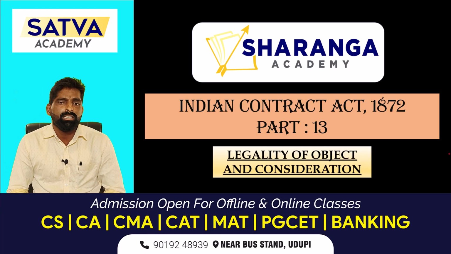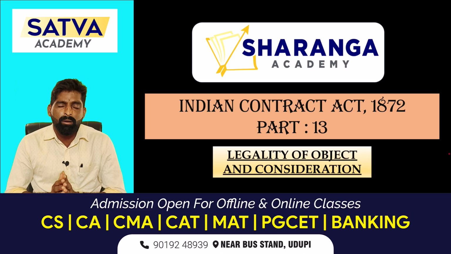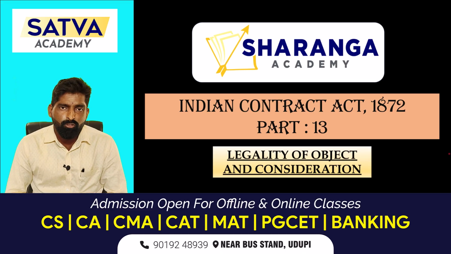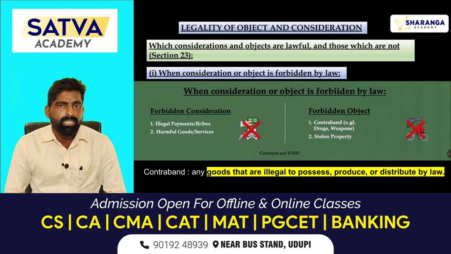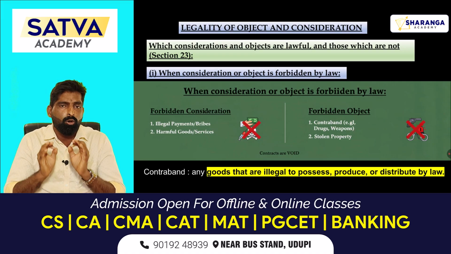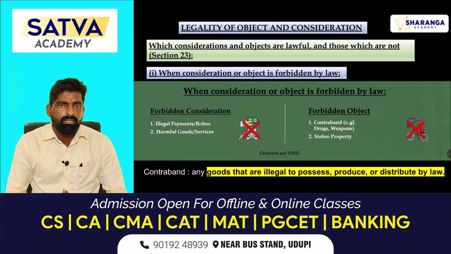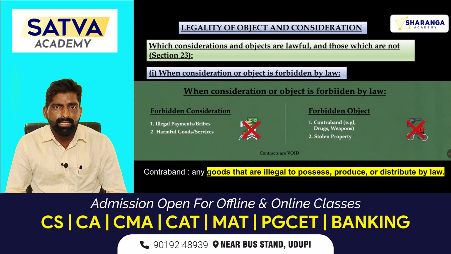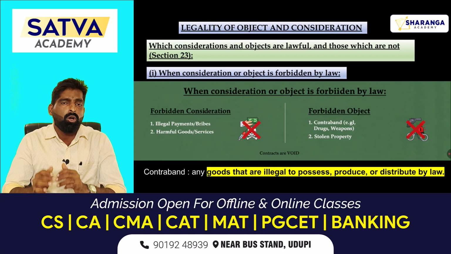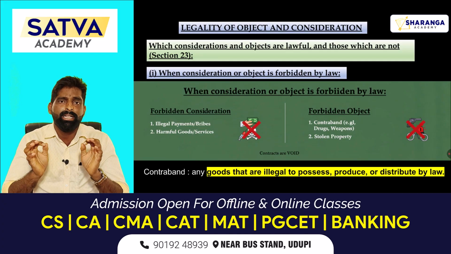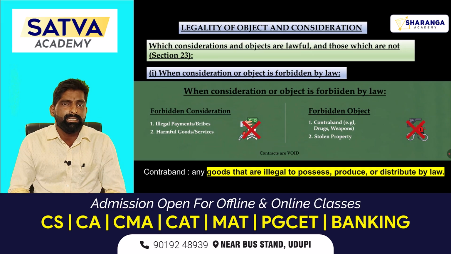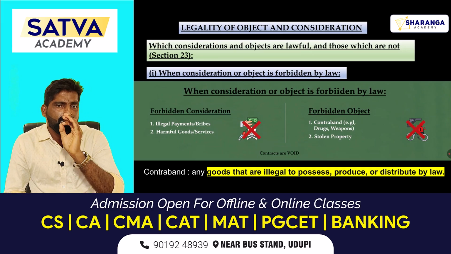This is the 13th session of the Indian Contract Act series. Come, let's discuss the legality of objectives. Let's see what the provisions related to legality of objectives and consideration in the Indian Contract Act are. According to Section 23 of the Indian Contract Act, to know about valid consideration, or the consideration which is not lawful, you have to refer to Section 23. Here you can get the details regarding the legality of objectives and consideration.